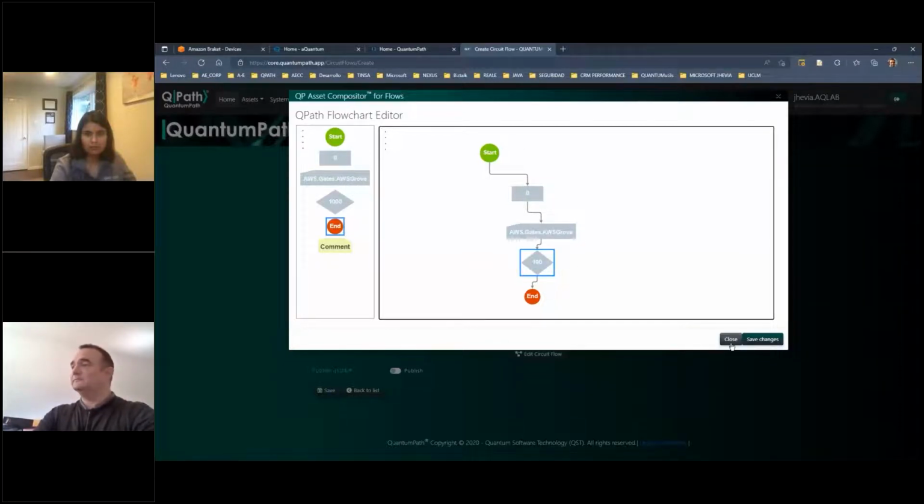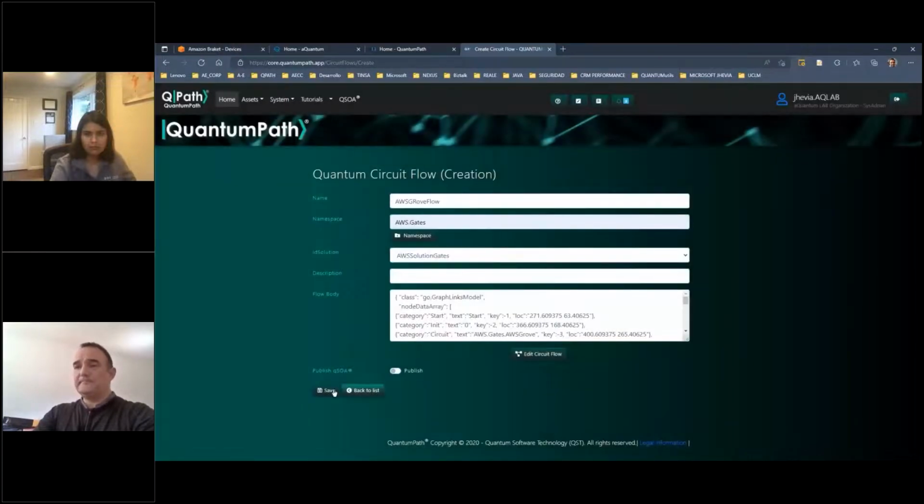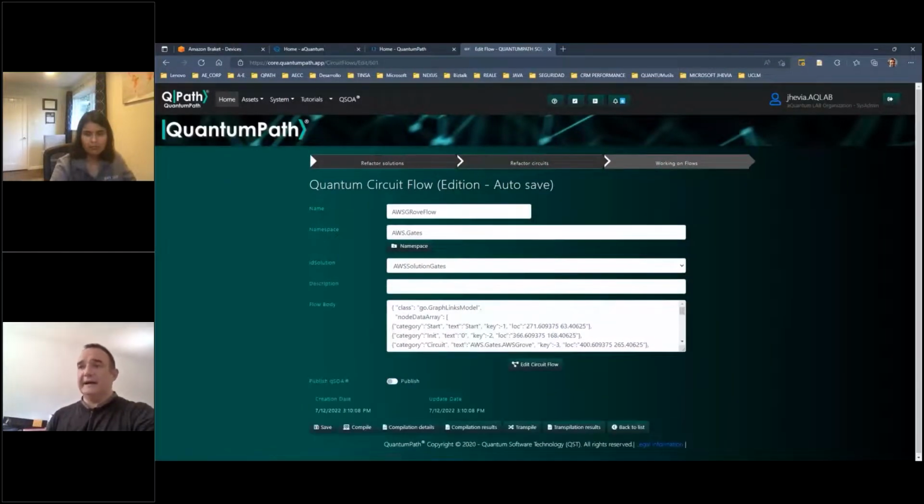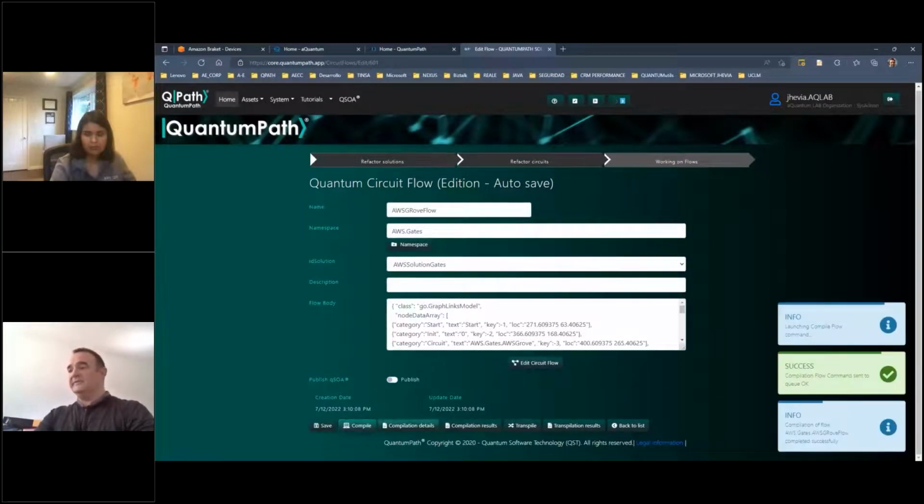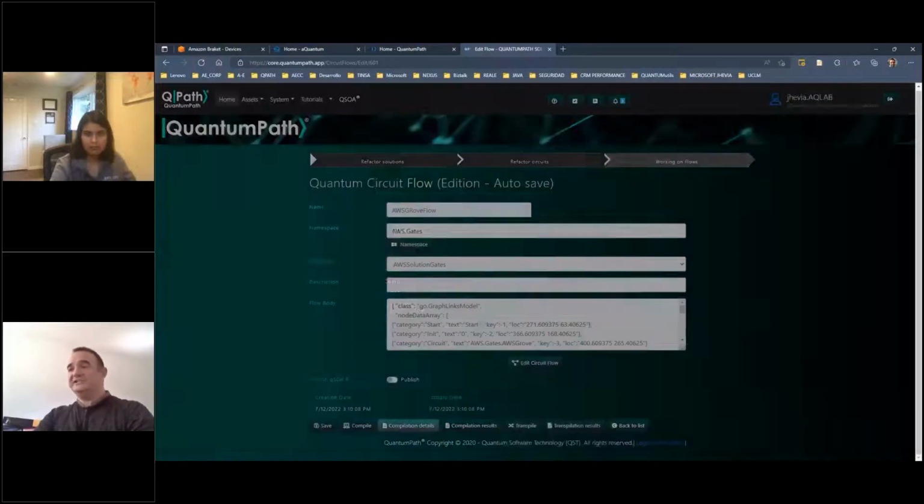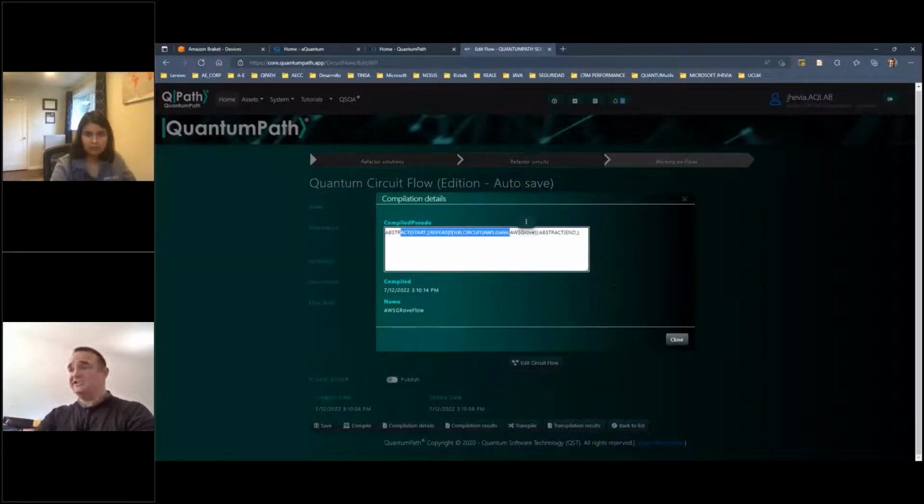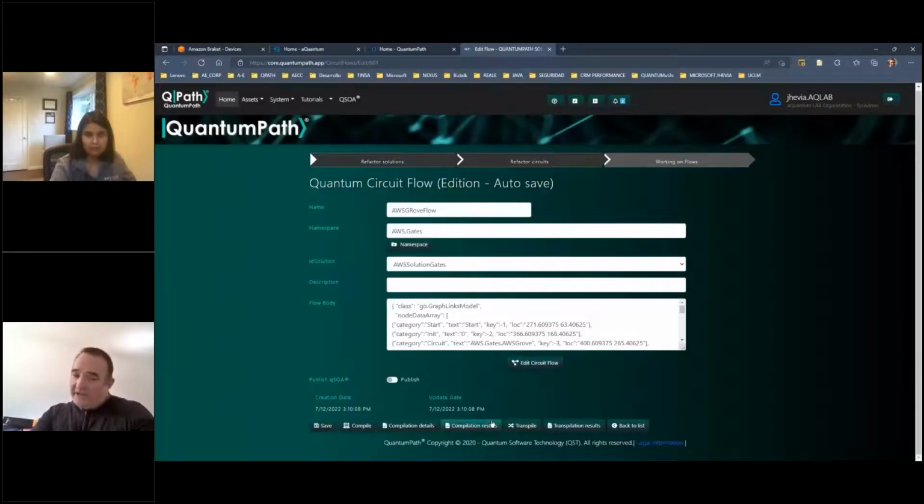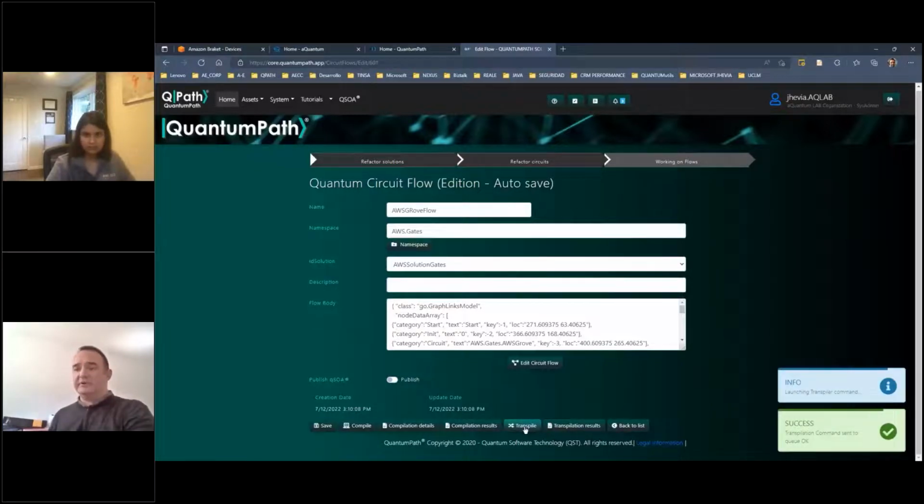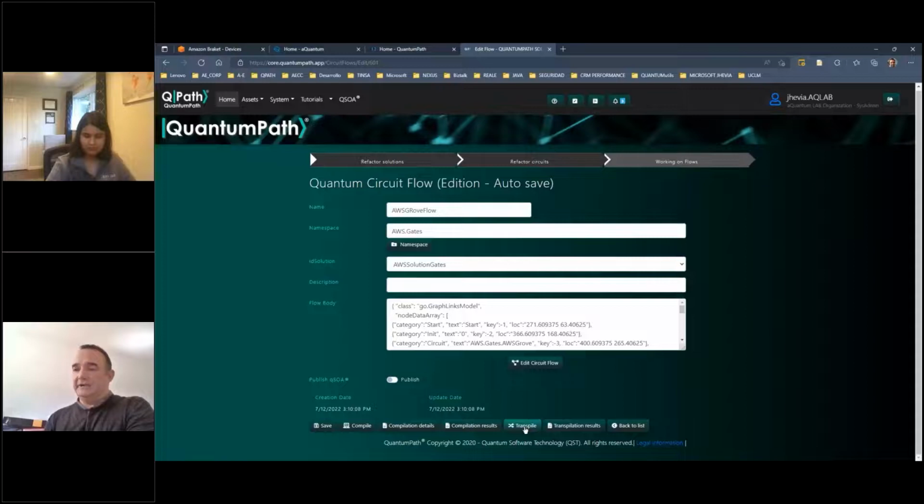Once I have designed the flow, I can click on Save Changes. I can click on Save in my catalog, and once we are in the edition step, we can again compile the flow. If there's no problem, we will have the compilation details with the intermediate representation of the flow. Again, we can show the compiler returns, and important, the transpile action. When we want to run all the assets that compose a flow, we need to transpile. The transpilation process prepares everything that is needed so that Quantum Path can execute the products of a quantum solution in the final QPU.